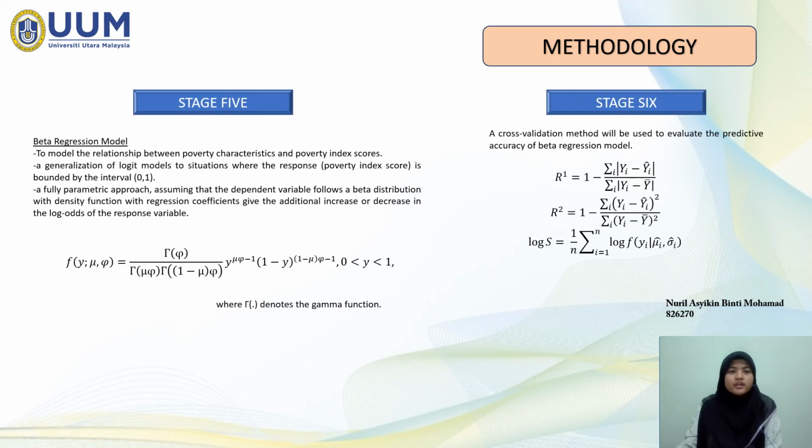Stage 5. A beta regression model is used to model the relationship between poverty characteristics and poverty index scores. It is a generalization of logit models to situations where the response is bounded by the interval 0, 1. It is a fully parametric approach, assuming that the dependent variable follows a beta distribution with a density function, with regression coefficients giving the additional increase or decrease in the log odds of the response variable. Next, stage 6. A cross-validation method will be used to evaluate the predictive accuracy of the beta regression model.